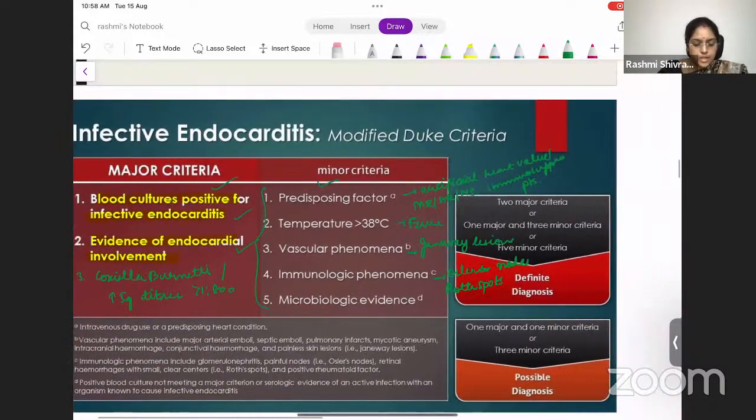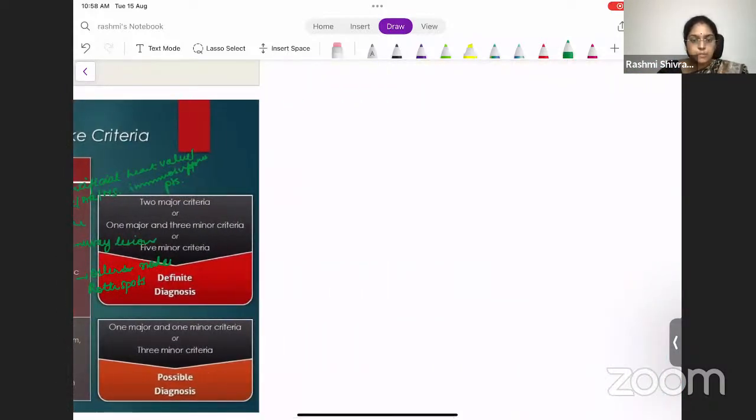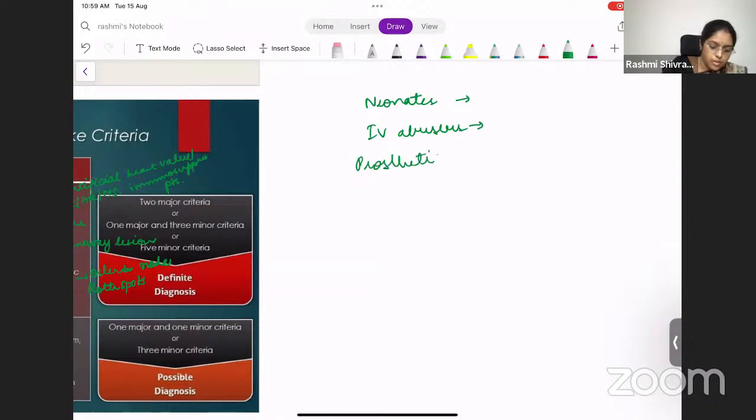Okay, so let us see some special situations, what you must remember. So I'll just write it out. You will find out what is the organism. So what is the most common organism of infective endocarditis in neonates? For IV drug abusers, then prosthetic valve endocarditis, and in colon cancer. These are very, very possible MCQs. These are very high yield questions also. So you need to remember what are the most common organisms in neonates, IV drug abusers, prosthetic valves, and in colon cancer.